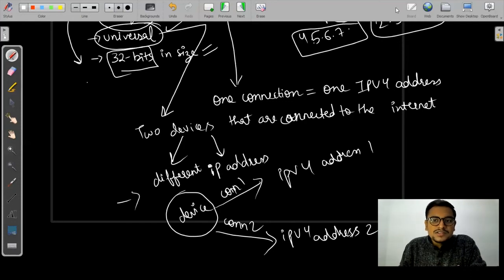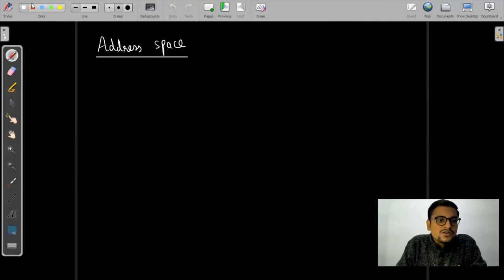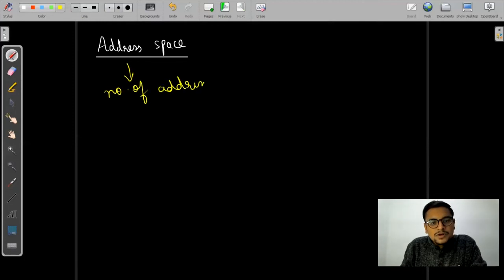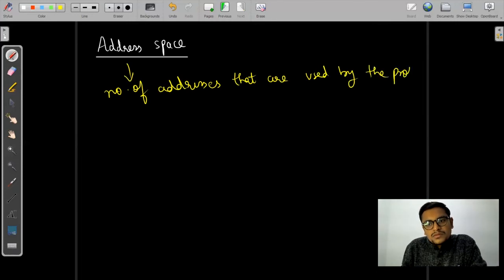Moving on, the next term that I would like to discuss is called address space. What is the meaning of address space? Address space is the number of addresses that are used by the protocol. In our case, that protocol is IPv4, and its size is 32 bits.